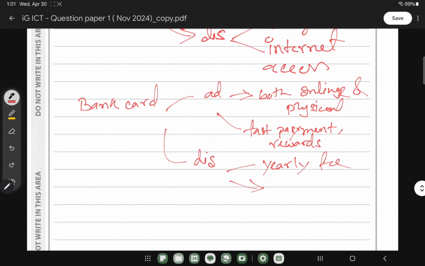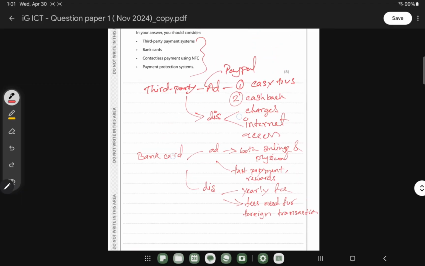And then foreign transaction, you also have to provide the fees for the foreign transaction. So fees needed for foreign transaction. That's it. So this is just a part of a brainstorming that we're working on.